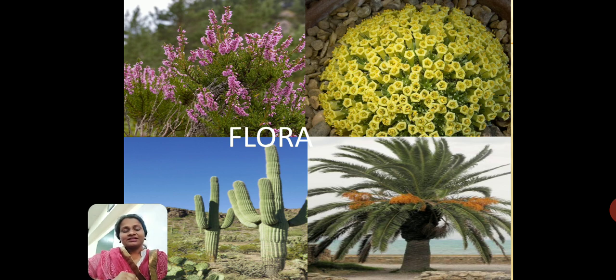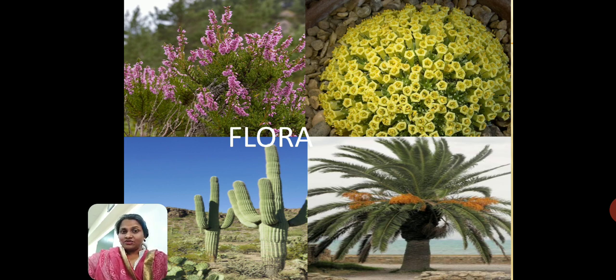Okay. Now the cactus and the other image which is there on the bottom is that of a date palm. So you know we all love to eat dates. Do you know where they are grown? They are grown mainly in the deserts, and that tree which I have put up over there which has coconut like palms is actually not a coconut tree, it's a date palm tree, and that is the source which gives us those beautiful, yummy, delicious dates that we all enjoy having. Okay, so they are mainly grown in the deserts. So it's a characteristic of the flora of the desert.